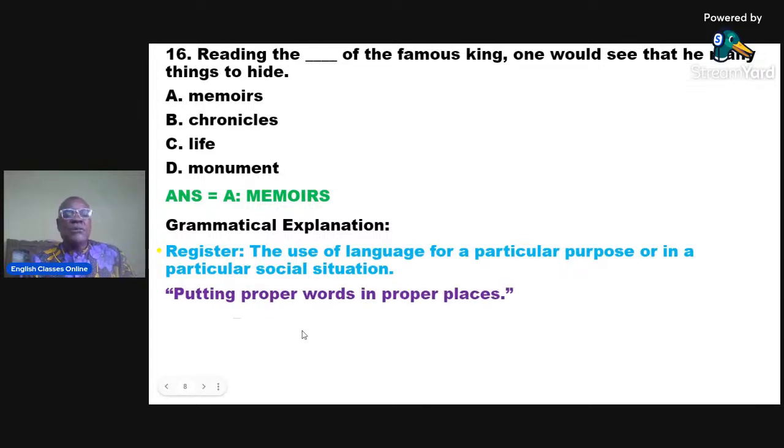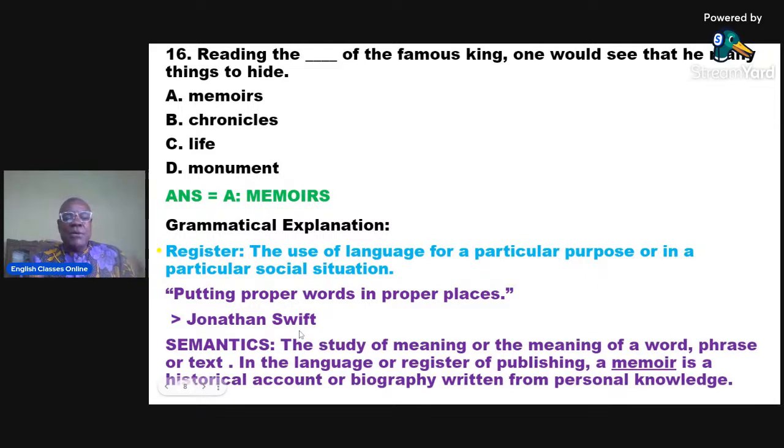Now, let's look at the semantics aspect. In the language or register of publishing, a memoir is a historical account or biography written from personal knowledge. So reading the memoirs of the famous king, one would see that he had many things to hide.